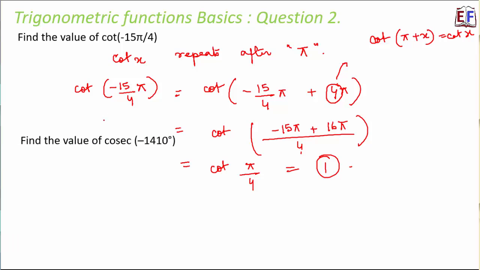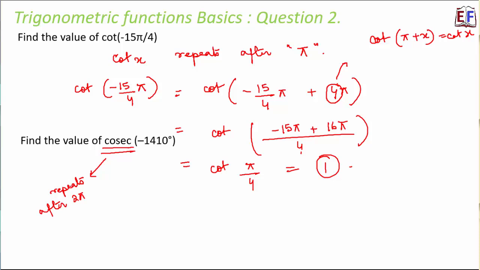Let's look at another question. Find the value of cosec minus 1410 degree. Now again, if we speak about the cosec function, we know that the cosec function repeats after every 2 pi interval.